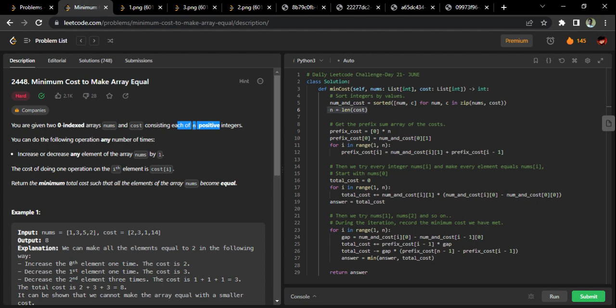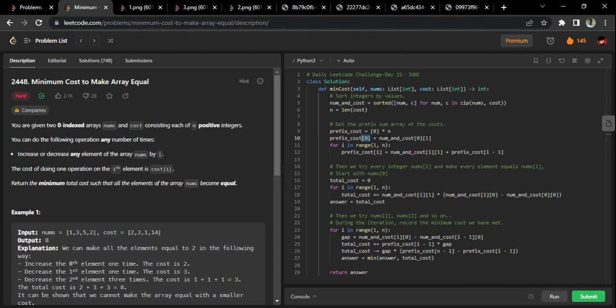Finally, we are going to use the prefix sum of cost here. I will show you in images also how it works. Remember, this prefix sum will be only for the cost and not for the nums. We will only aggregate the cost and find the cumulative cost for each index. Please make this point very clear: the 0th index is the num, the first index is the cost. So for the nums and cost array, we are going for the 0th element and taking the cost of it, which will be my first element of the prefix cost.